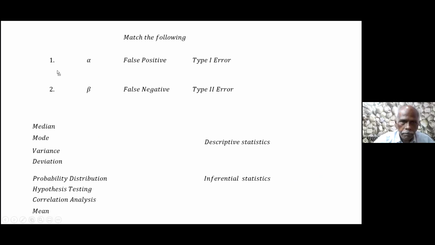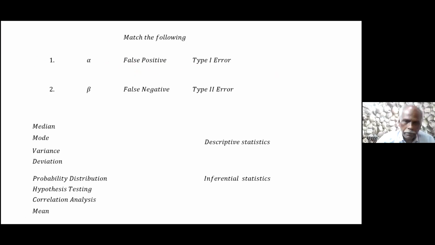Match the following. Alpha, type 1 error. Correct, sir. Very good. The false positive. I forgot to ask you: what is positive and negative? Which one comes first? Positive. That's all. Now we match the following.